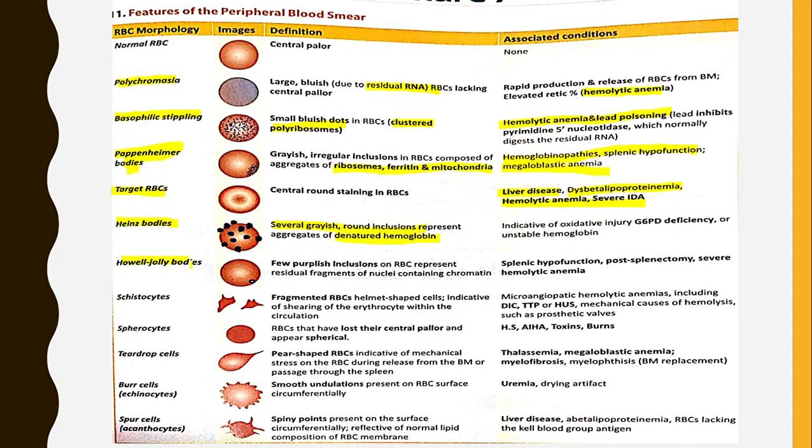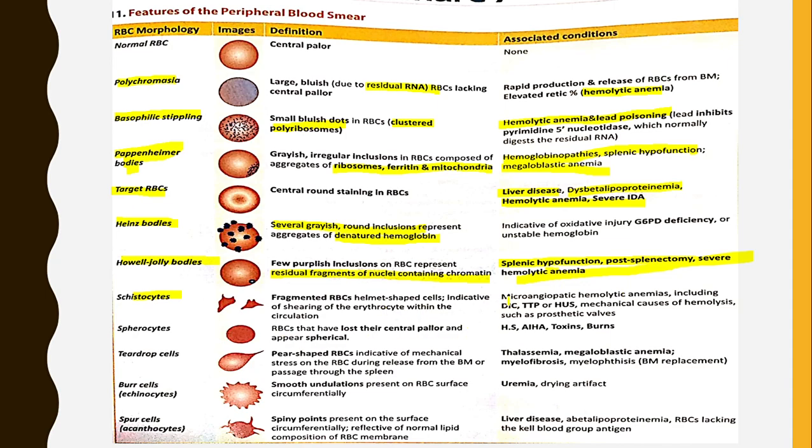Then coming to Howell-Jolly bodies, there are few purplish inclusions in RBC that represent residual fragments of nuclei containing chromatin. Usually RBCs lack nuclei. These are residual fragments of nuclei. They are associated with conditions like splenic hyperfunction, post-splenectomy, and severe hemolytic anemia. Coming to schistocytes, these are fragmented RBCs. These are helmet-shaped cells.